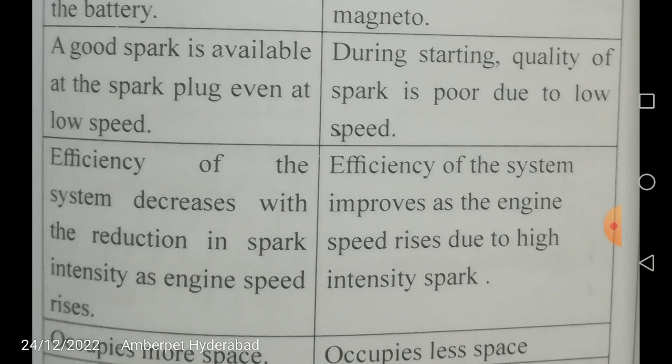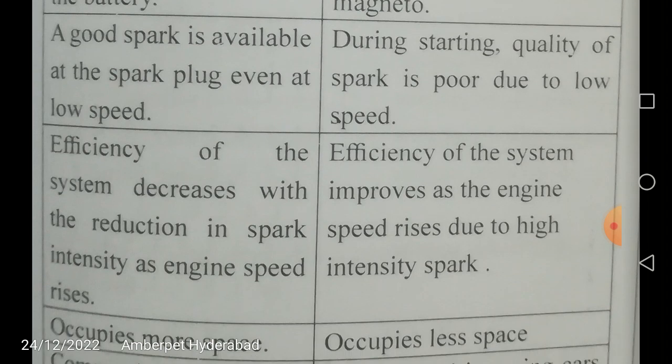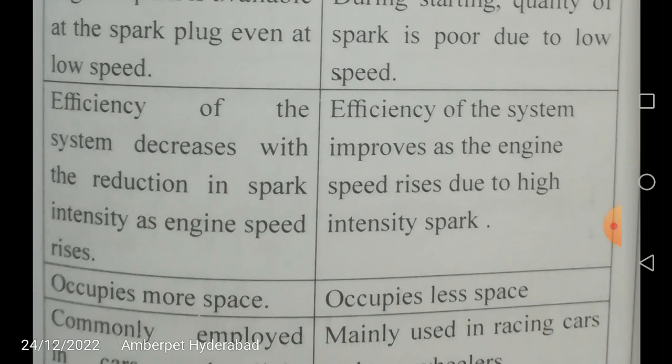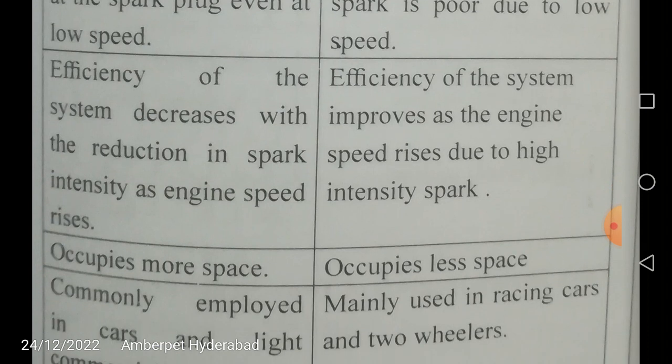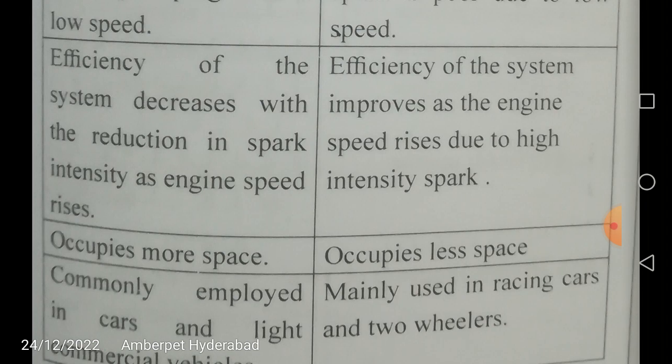So here a good spark is available at the spark plug even at low speed, but this is a problem in your battery ignition system vehicles. During starting, quality of spark is poor due to low speed. Now, efficiency of the system decreases with the reduction in spark intensity as engine speed rises. Efficiency of the ignition system here means only the strength of the spark.